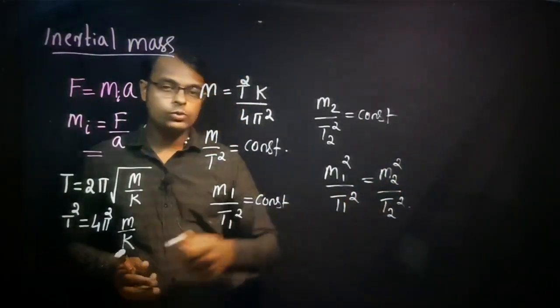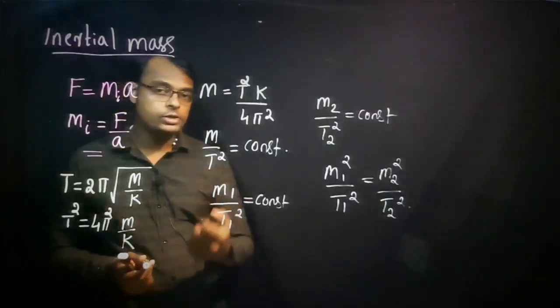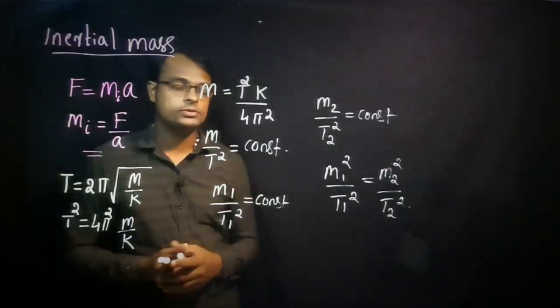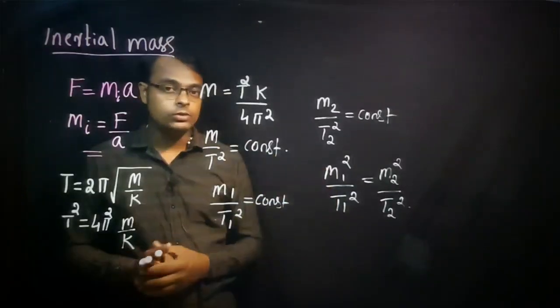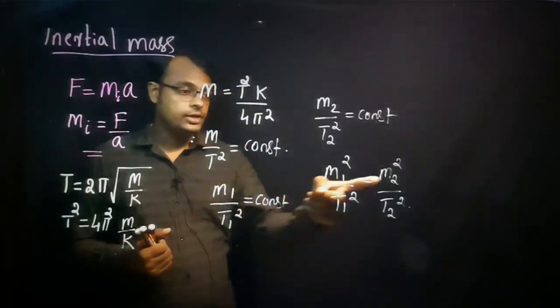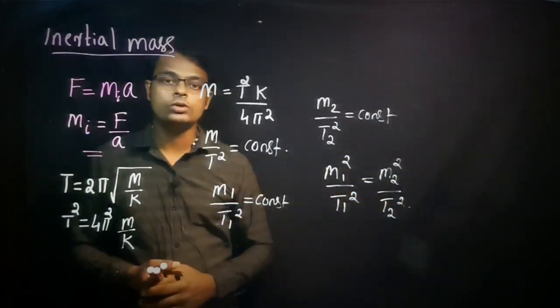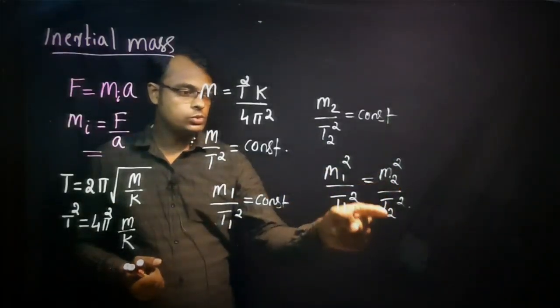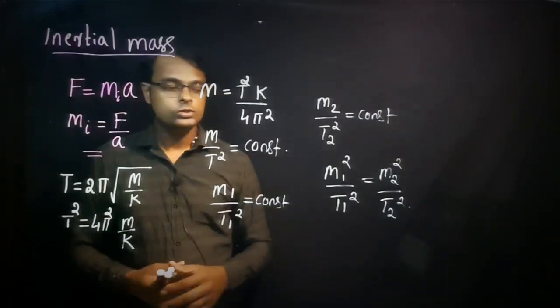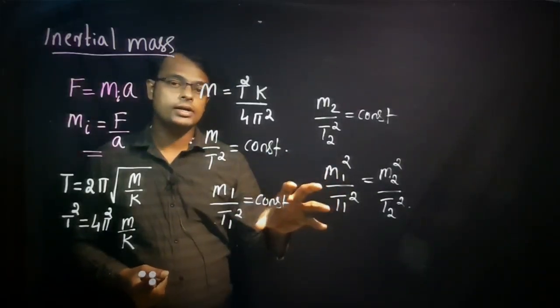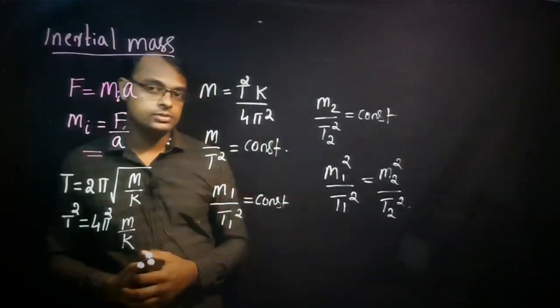The time periods t1 and t2 can be calculated using a stopwatch. m1 is a known value, and m2 is an unknown value. So all other values are known. You can calculate m2 by just rearranging the formula. So this is the way to calculate the inertial mass.